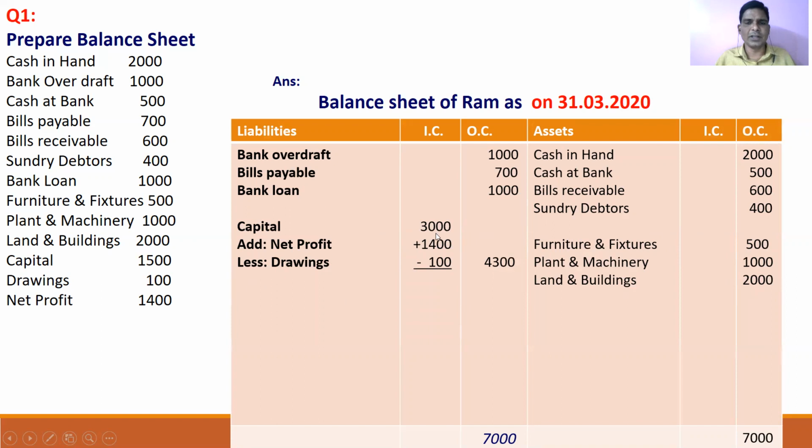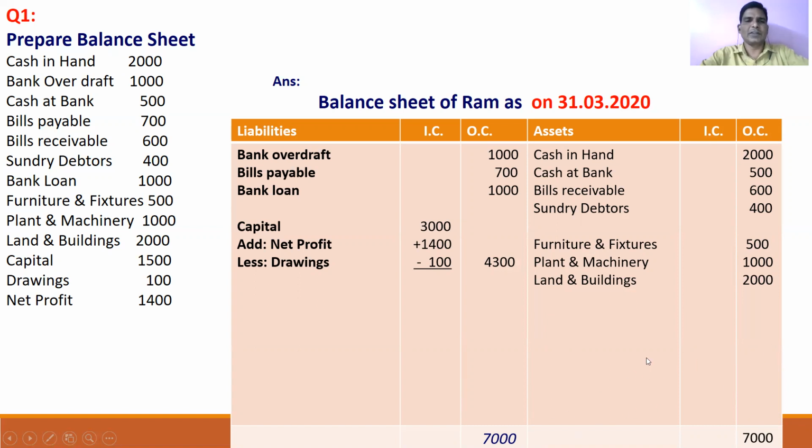Net profit added to capital. So 3,000 capital, add 1,400, 4,400, minus 100, 4,300. If you add this all, you get 7,000. If you add all this, you get 7,000. This is called tally balance sheet. Balance sheet is balanced. Balance sheet is tallied.